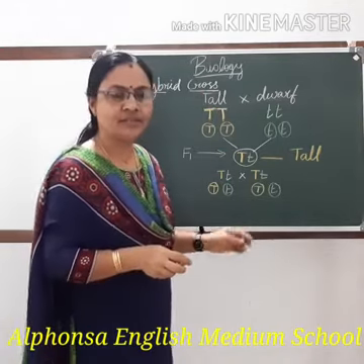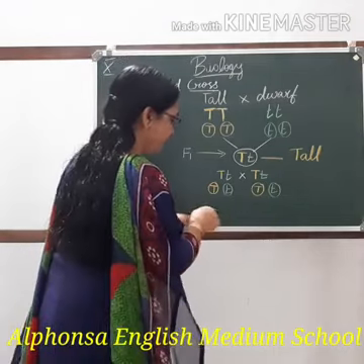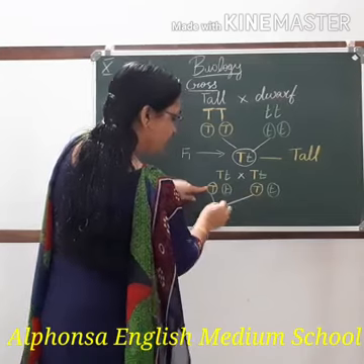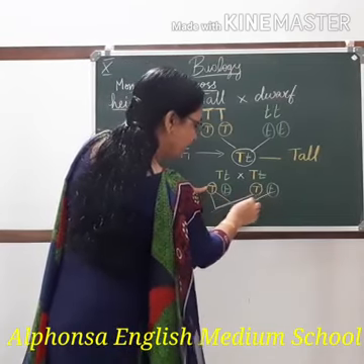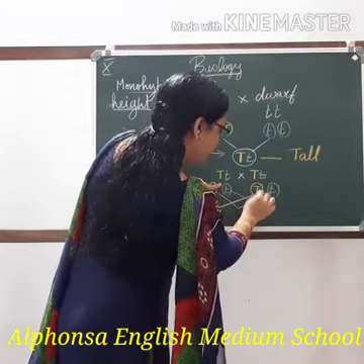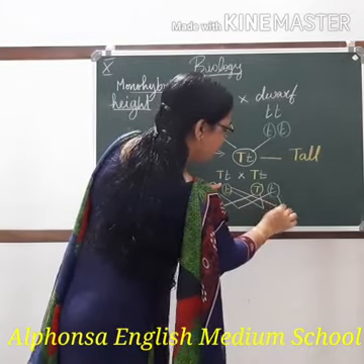When fertilization takes place, there are four possibilities. This capital T and this T can come together. This T and this T can come together. This T and this T can come. Next possibility, this T and this T can come together.